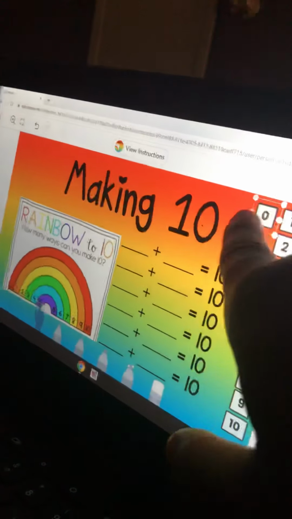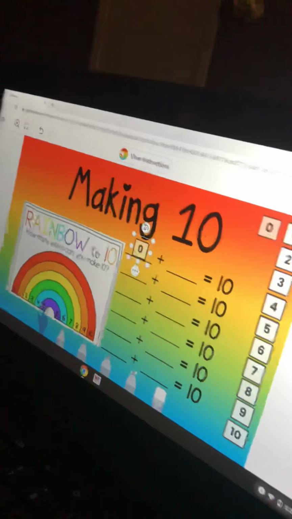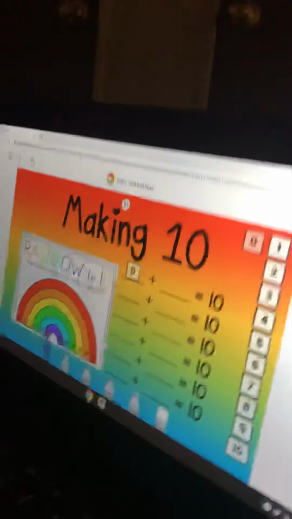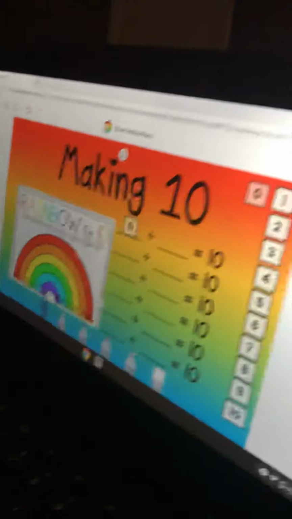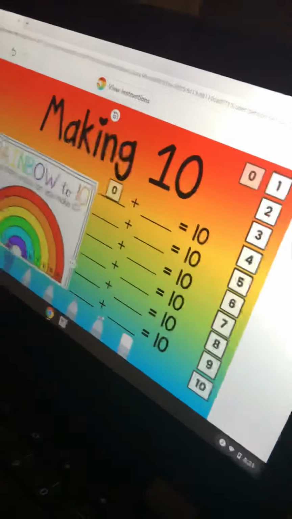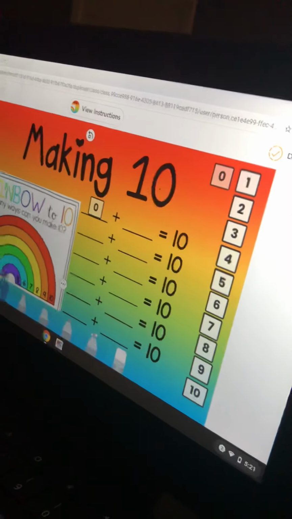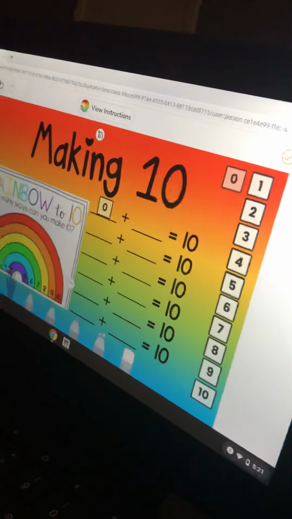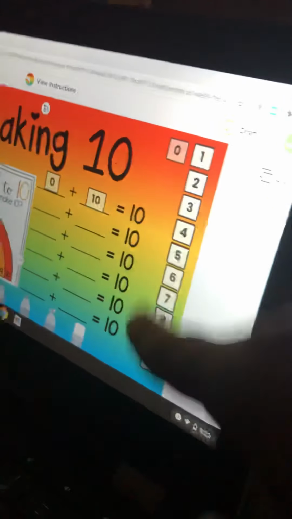So 0 is going to go right here. And next, you're going to make number 10, right? So 0 plus what is 10? 10. So 0 plus 10 is 10.